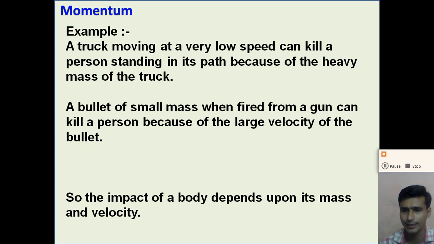In the second case the mass of the bullet is very small, but in spite of this, the momentum of the bullet is very large because of the large velocity.